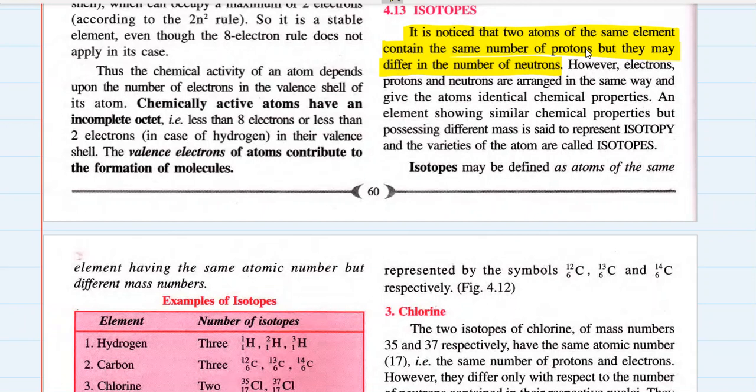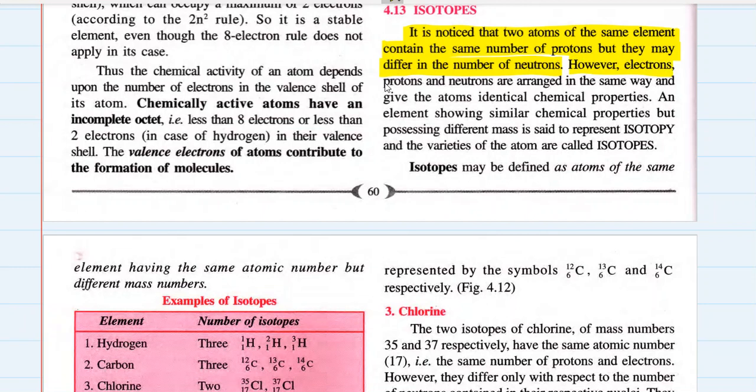In nature we find atoms of the same element occurring with different physical properties. Some are heavier, some are lighter, some have more neutrons, some have fewer neutrons, but because they are atoms of the same element, they have the same number of electrons and protons. We will look at the example, don't worry about that. But this is how it happens in nature.